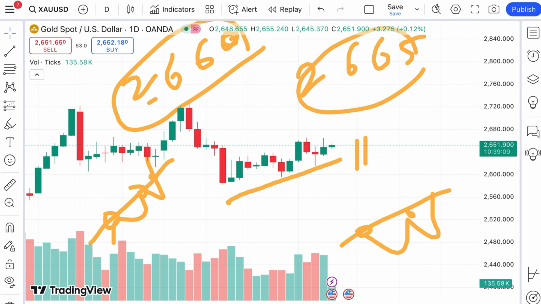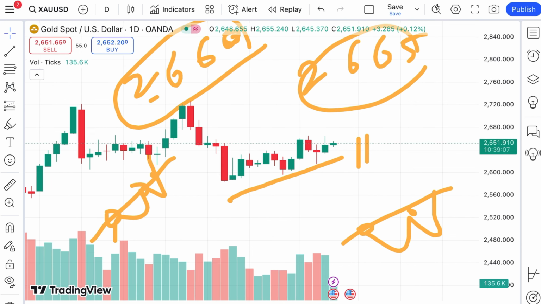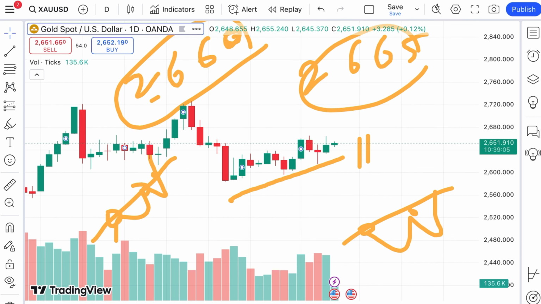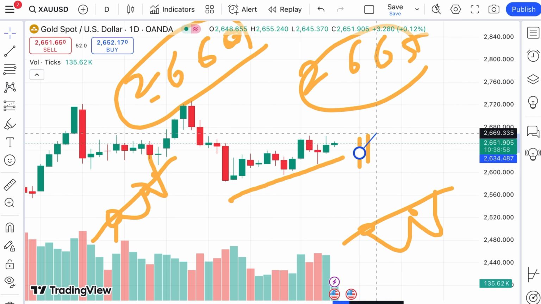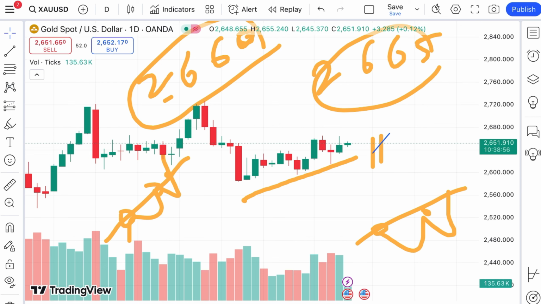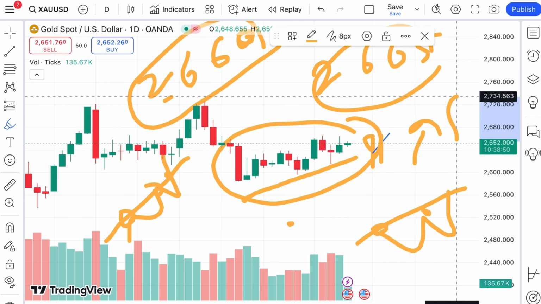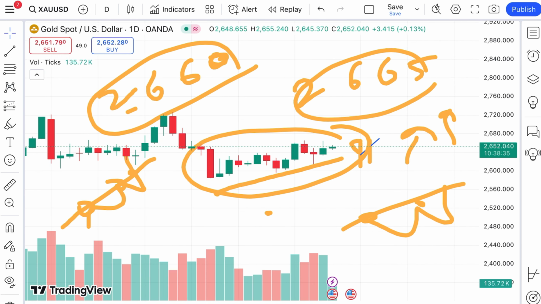So chances are high it will go towards the next level, that is $2667. Once the price moves above that level, we can see a further upside will be there.